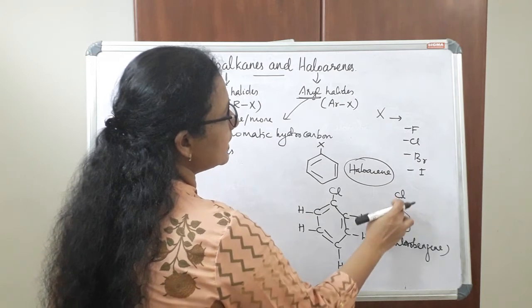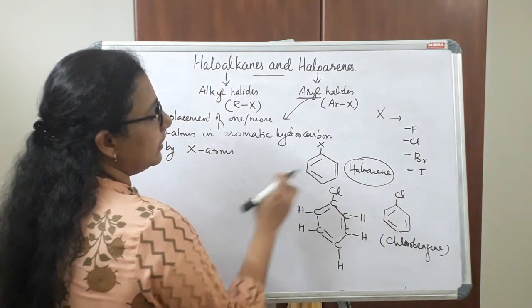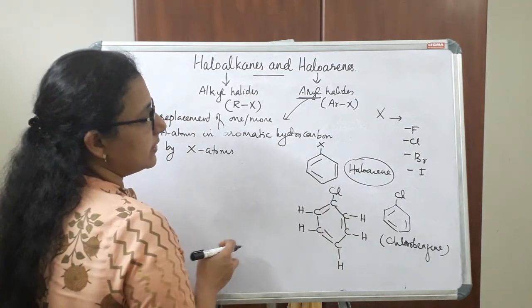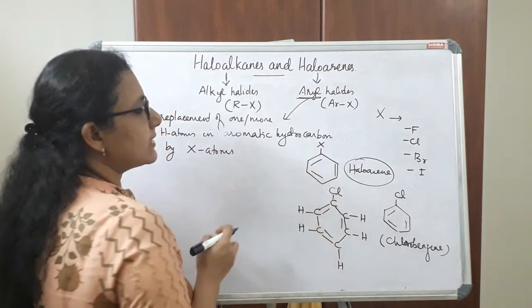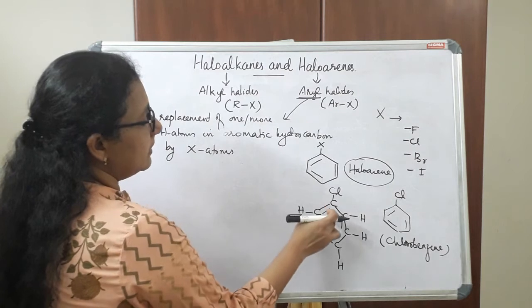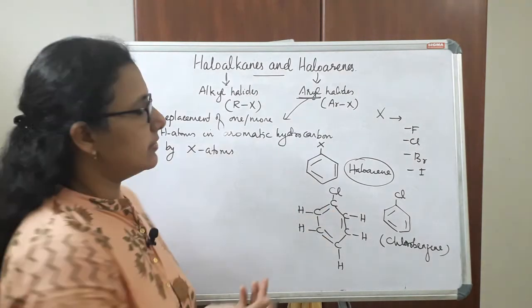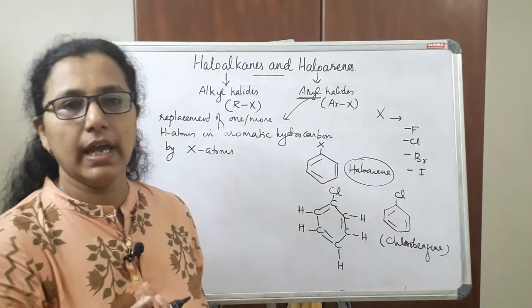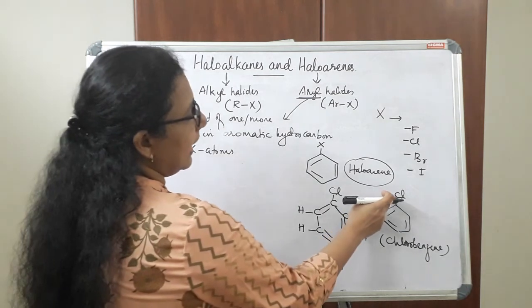So if chlorine is substituted in place of hydrogen atom, we will get a haloarene. So benzene is an example of an aromatic hydrocarbon, and here one hydrogen atom is replaced. We can replace more than one hydrogen atom. In that case also we will get haloarenes. Here I have replaced one hydrogen atom with a halogen, chlorine.